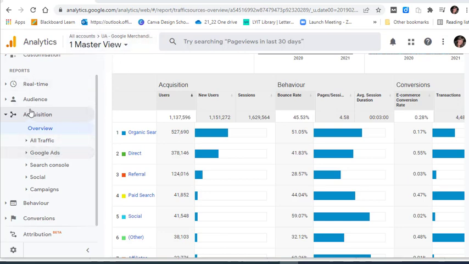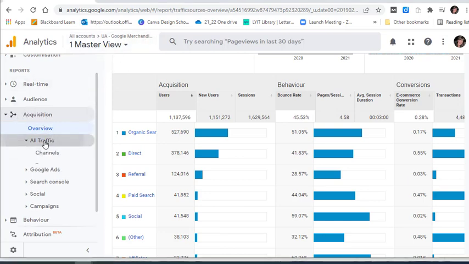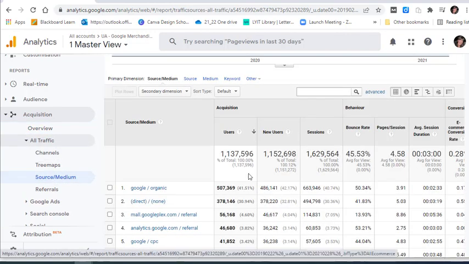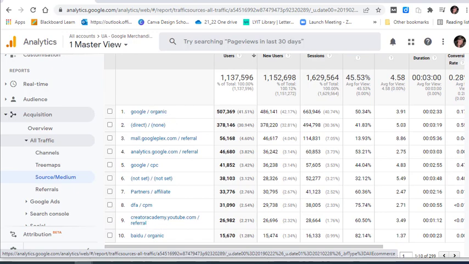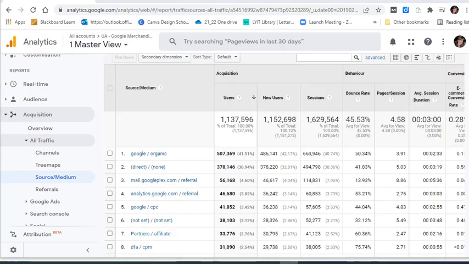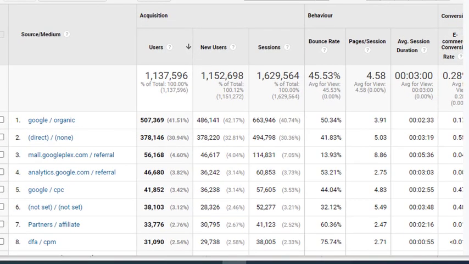So the normal way to look at it is to go to Acquisition over here, go to All Traffic, and then go to Source Medium. And so here you can see the different sources and mediums that are listed out here. Just as a refresher then, the mediums are sort of like a broad bucket of categories or of the types of sources that you're using. For example, organic is a medium because it encompasses traffic coming from all different search engines such as Google and Bing, etc. And then source, they're the actual domains sending traffic to your website.